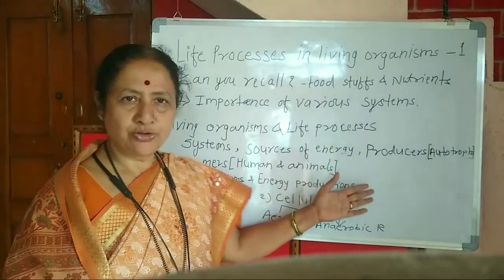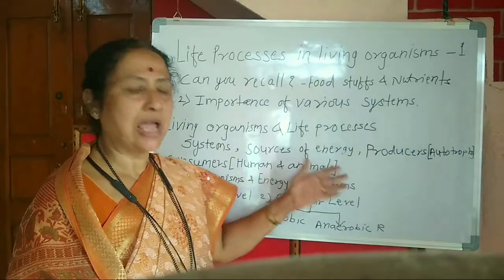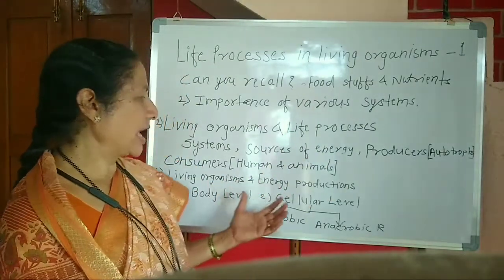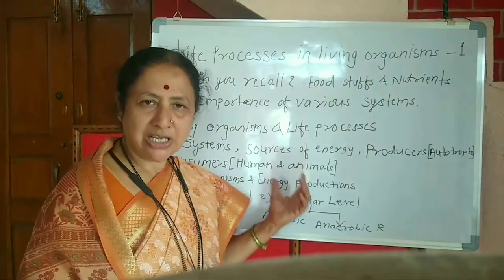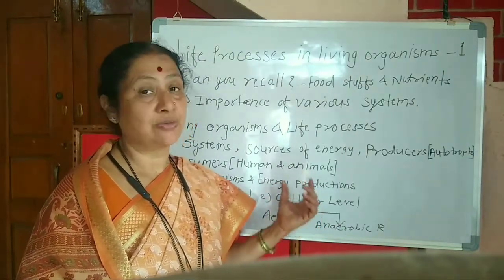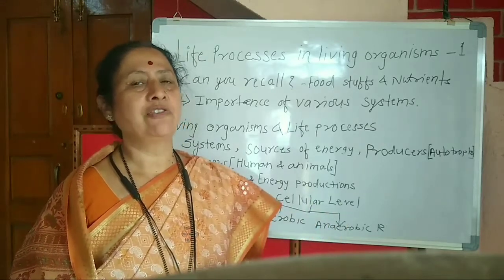Then the producers, that is plants, and the consumers, that is humans and animals. Among the various systems, the important system is respiration and the energy derived with the respiration.